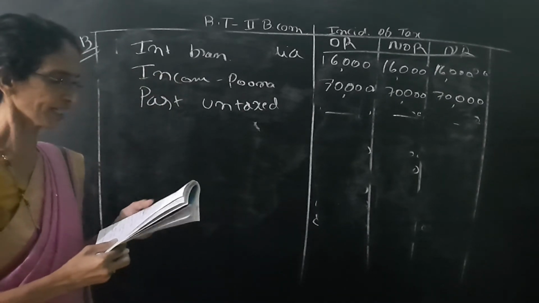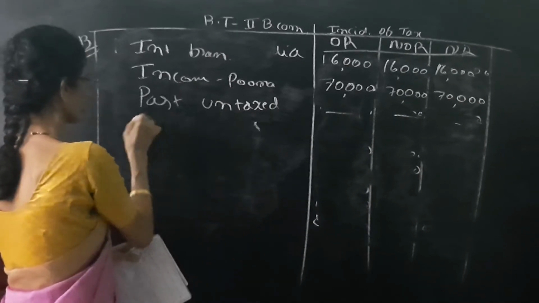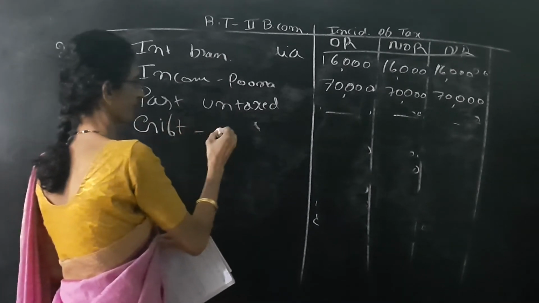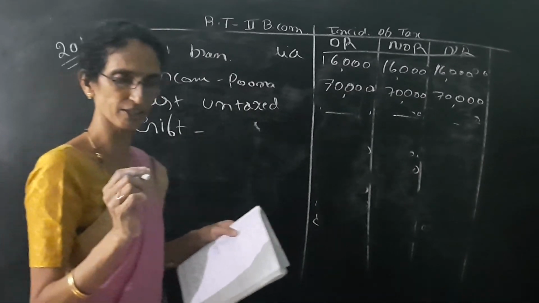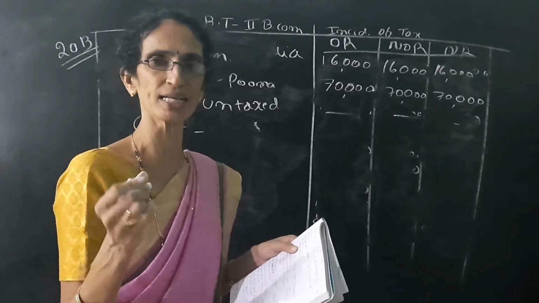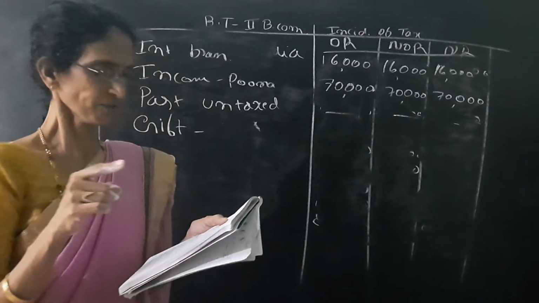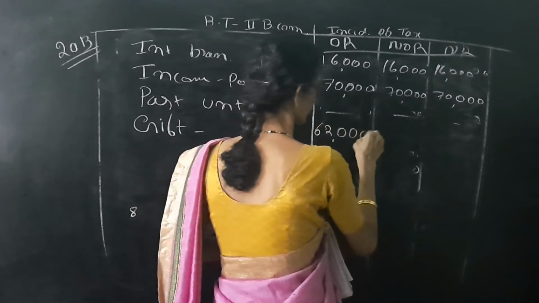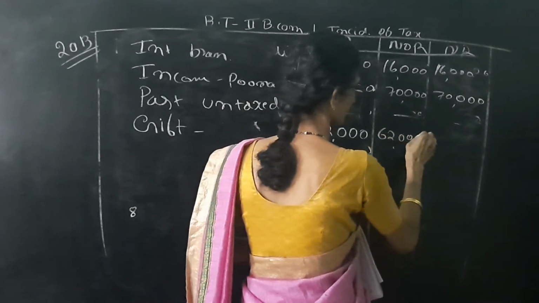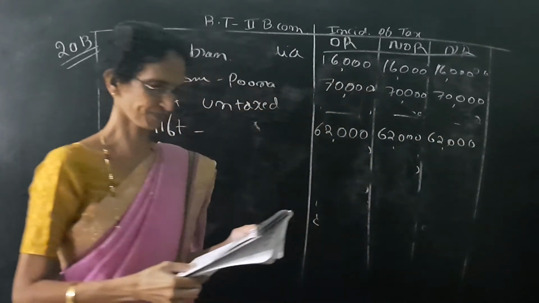Next one is gift from a friend on the occasion of marriage, 62,000. Once again, if the gift exceeds 50,000, then it is fully taxable. It is given 62,000. So fully taxable. So three columns we have to write 62,000, 62,000 and 62,000.